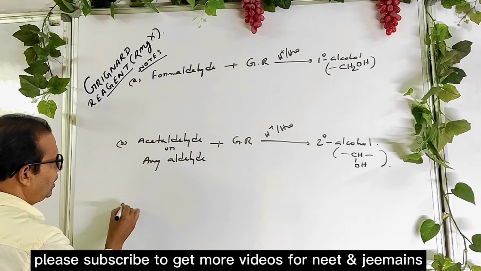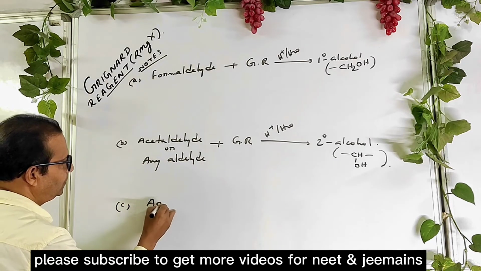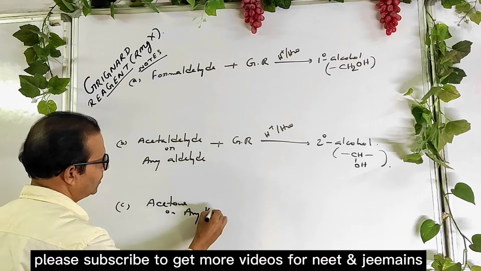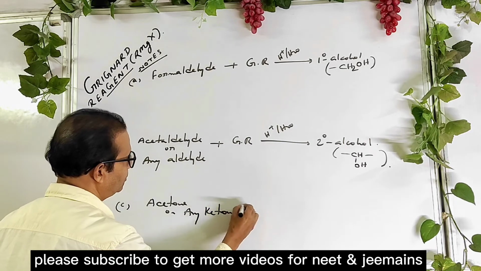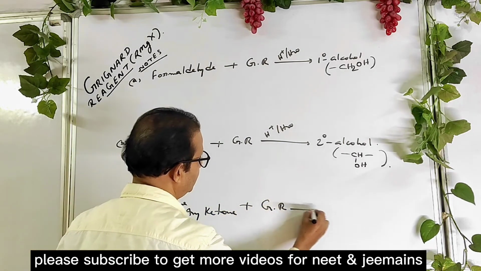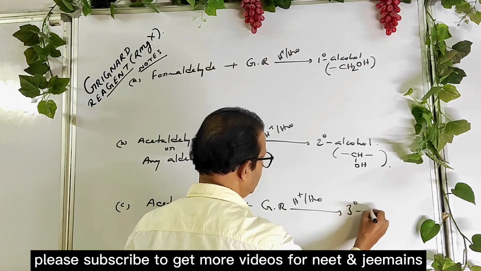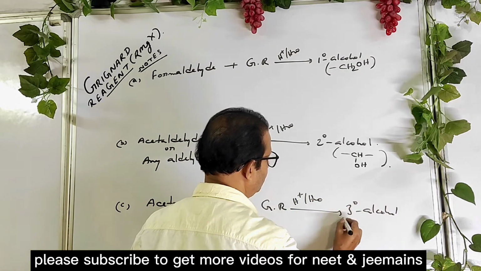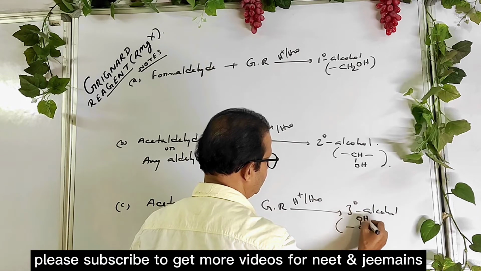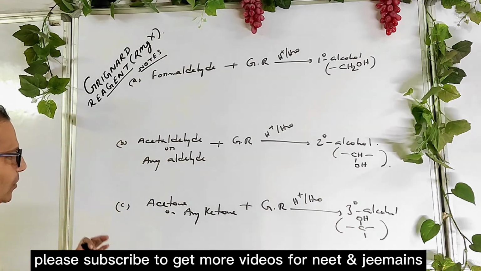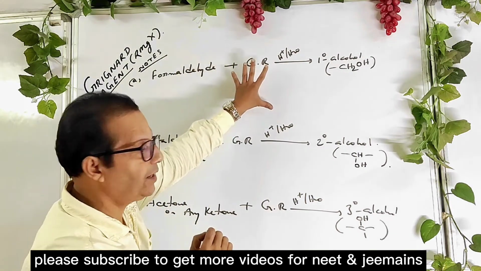And if acetone or any ketone reacts with Grignard reagent followed by acid hydrolysis, you get tertiary alcohol. How to write tertiary alcohol? Just remove another hydrogen from secondary alcohol. So remember only this. Don't try to remember the reactions. Follow the technique.